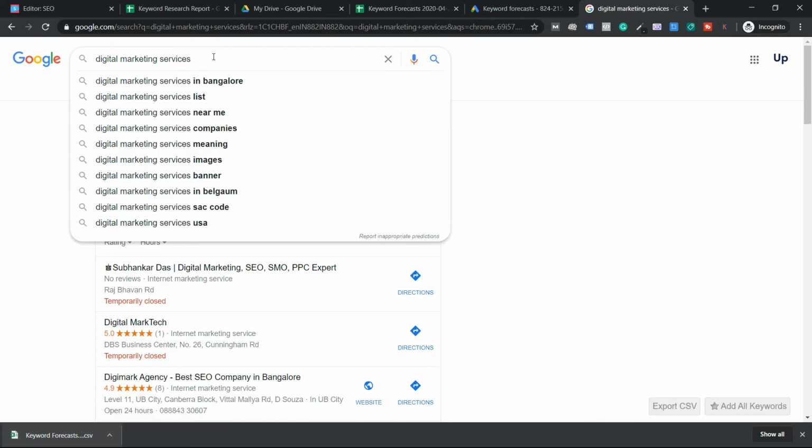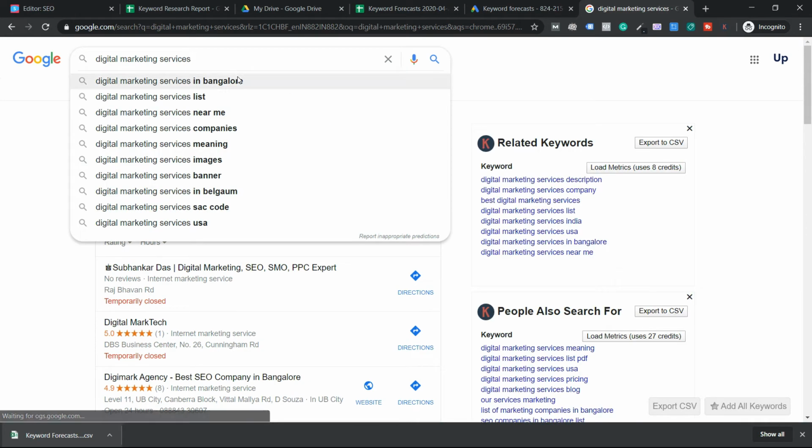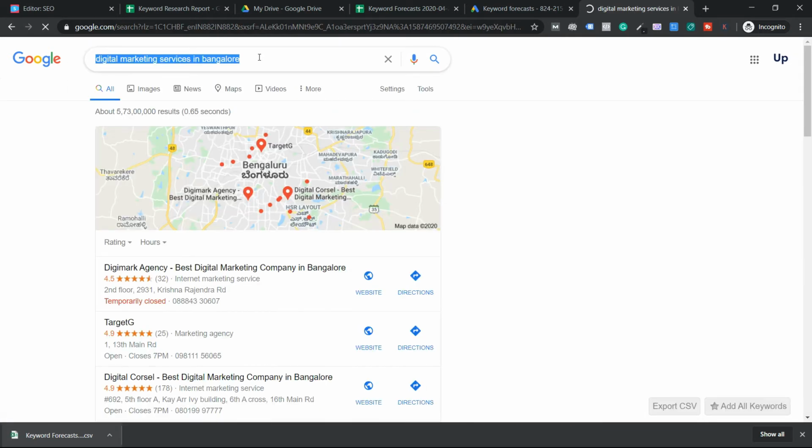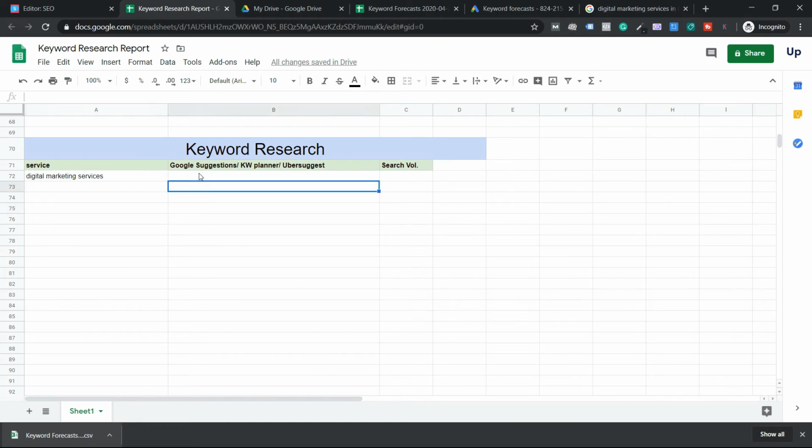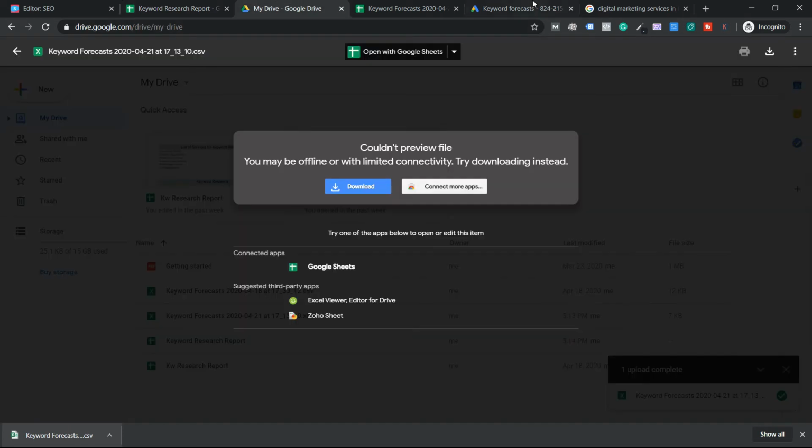So what do you see here? Suggestions: digital marketing services in Bangalore. All of them are there. I'm quickly going to go through them, guys. I'm going to select this. This is a suggestion, of course. Copy, paste under suggestions.